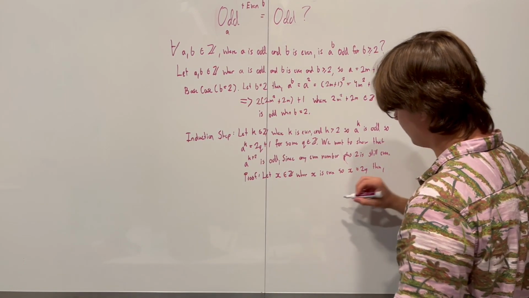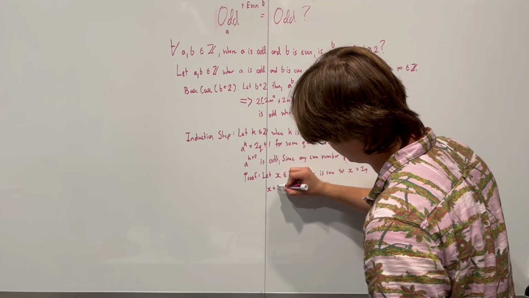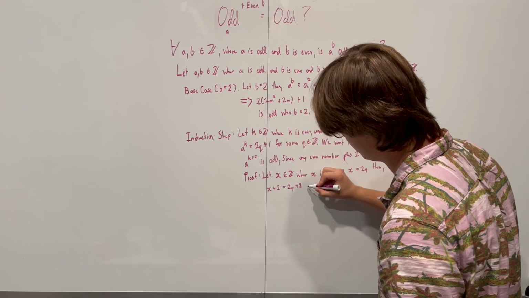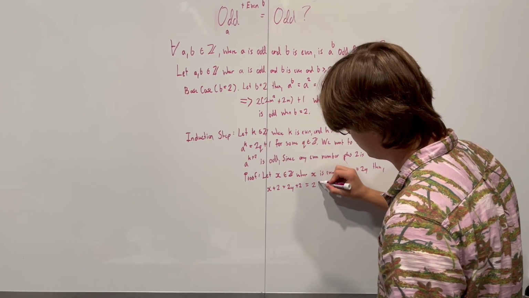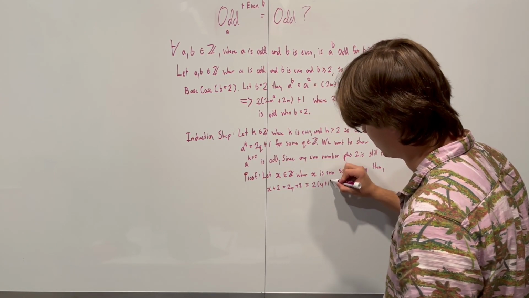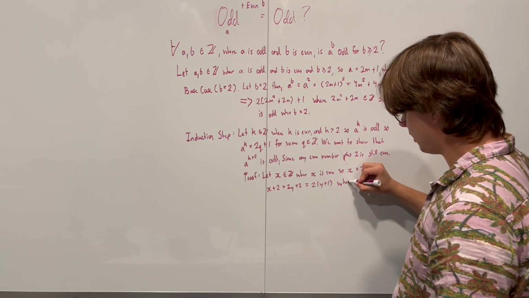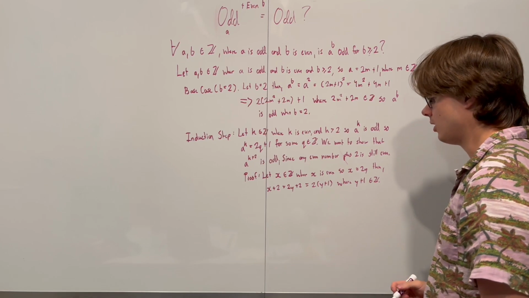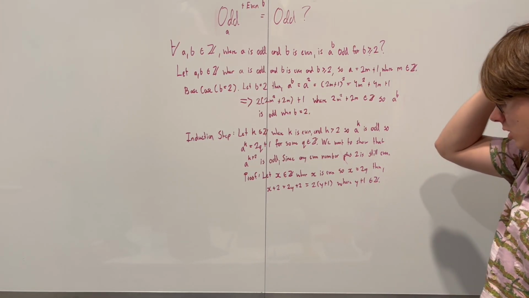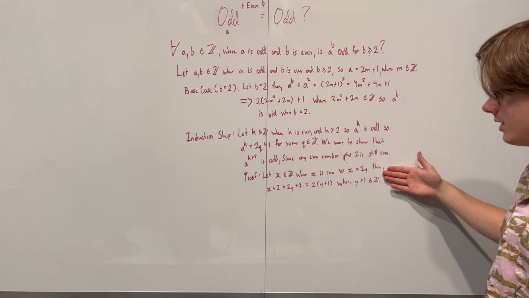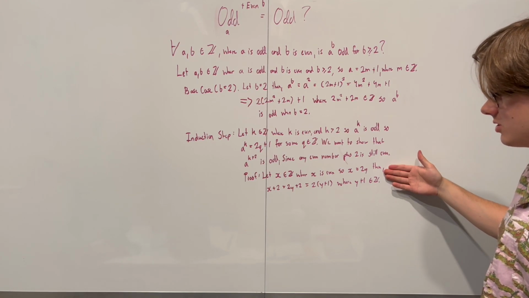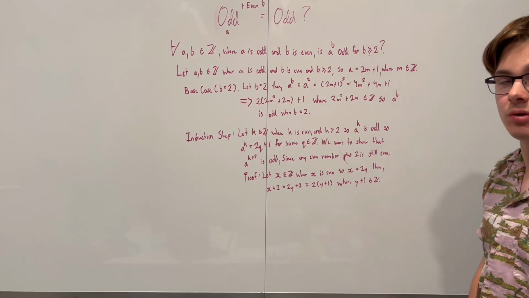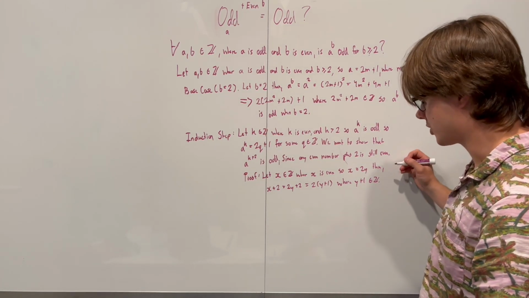Then x plus 2 is going to equal 2y plus 2, which is going to equal 2 multiplied by y plus 1, where y plus 1 is an integer. I'm not going to give too much thought, but I think this is pretty straightforward. It's almost identical to the even plus even proof we did, right? So this is almost a copy of that.